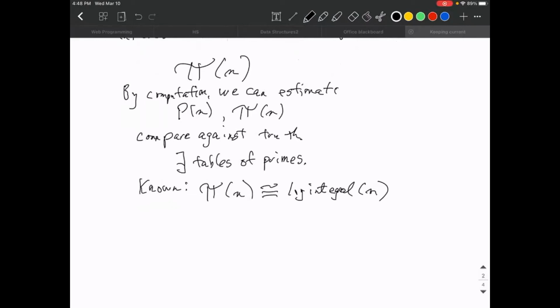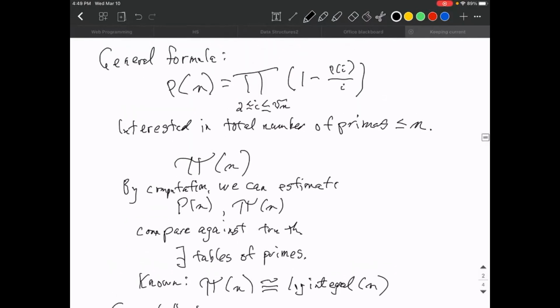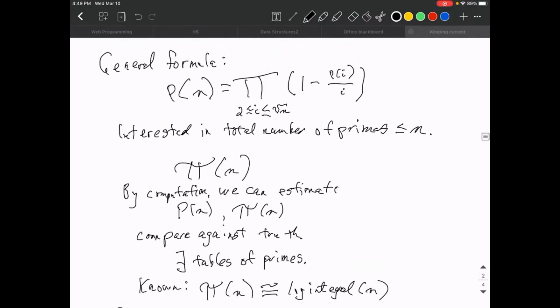So what does the computation actually look like? The computation says, looking at the next square, because you might as well jump up by squares, we can use the previous value of this, and we just have one more term to add into it.